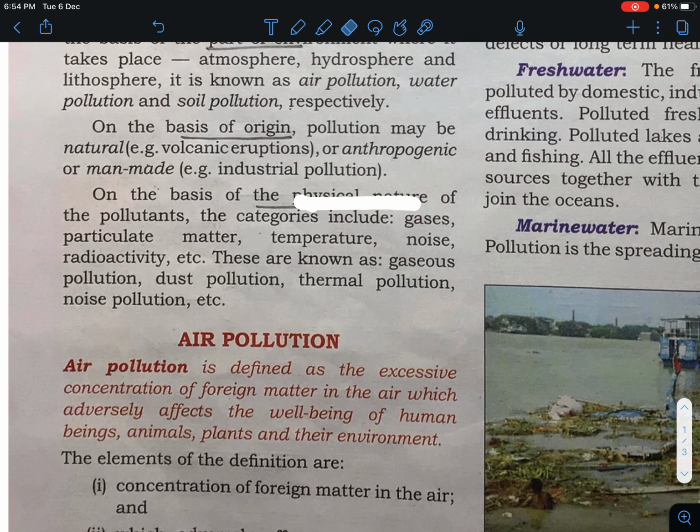Now, on the basis of the physical nature of the pollutant, the categories are gases, particulate matter, temperature, noise, radioactivity, etc. These are known as gaseous pollution, dust pollution, thermal pollution, and noise pollution, respectively.